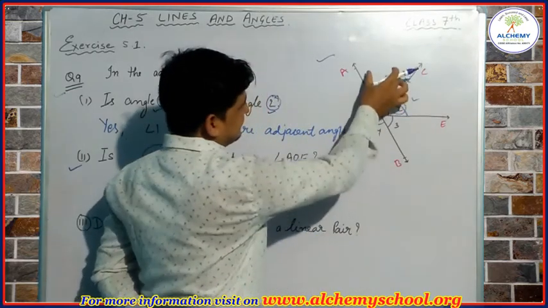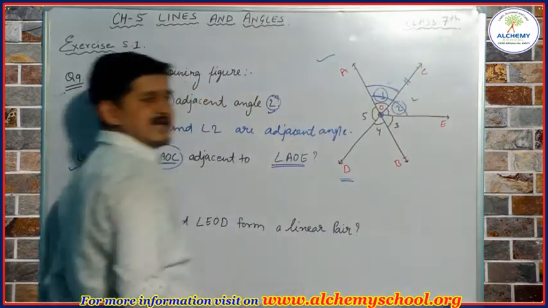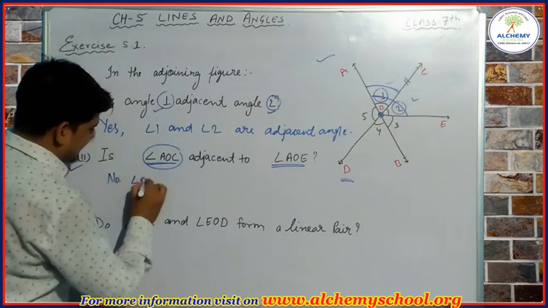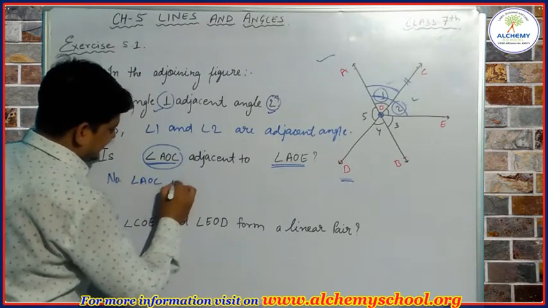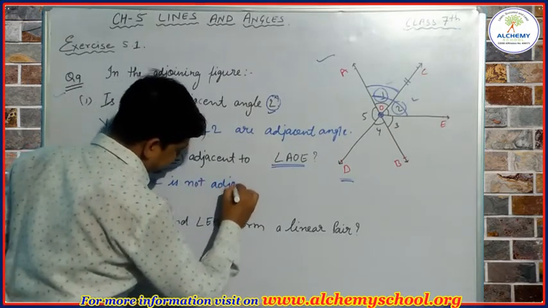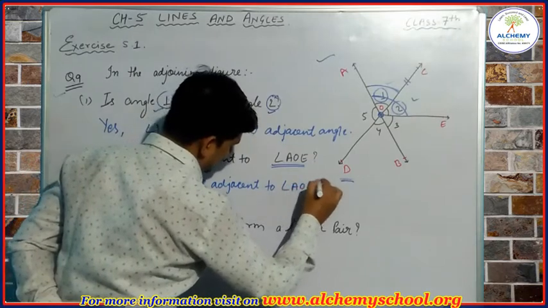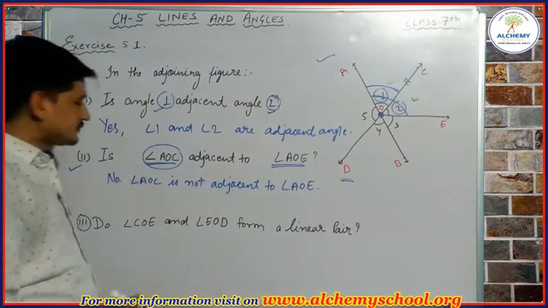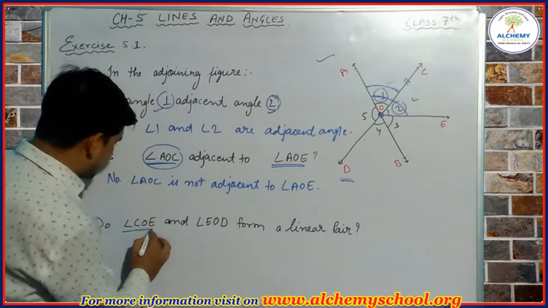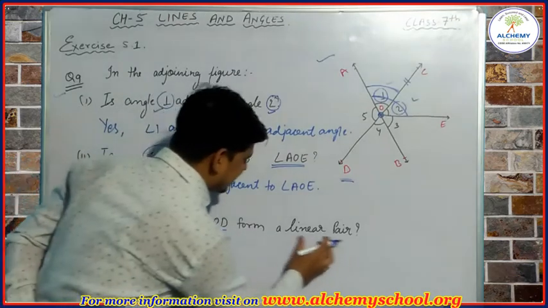Now we can see this angle is overlapping on this angle, so this is not an adjacent angle. So we can write here: no, angle AOC is not adjacent to angle AOE.